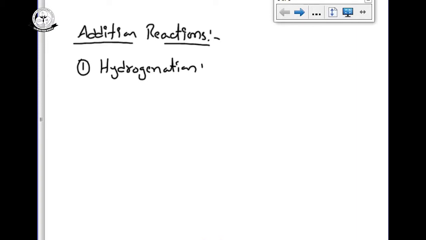It's not hydration. Hydration means addition of water. Hydrogenation means addition of hydrogen. So at high temperature and pressure, in presence of the metallic catalyst nickel, benzene can undergo hydrogenation to give cyclohexane.